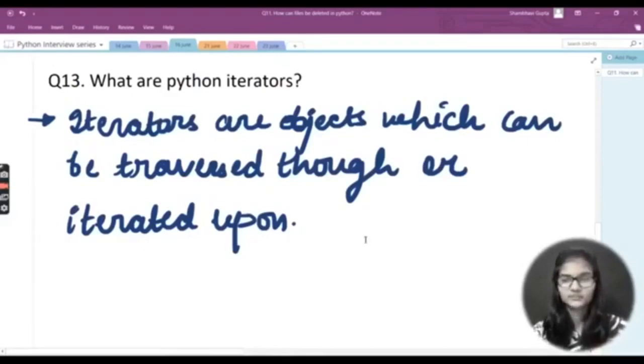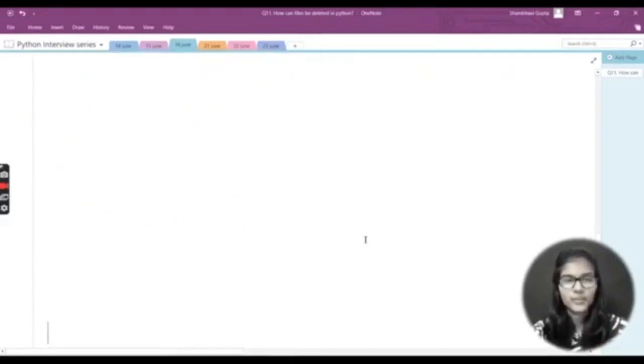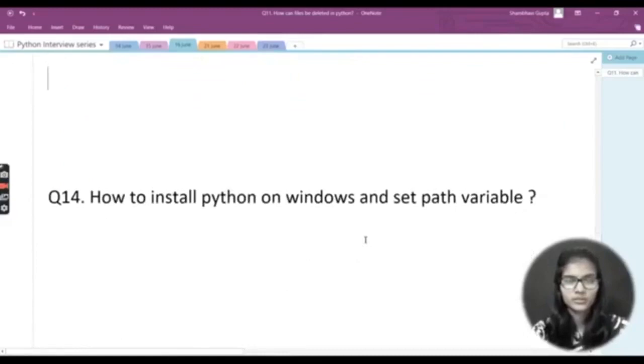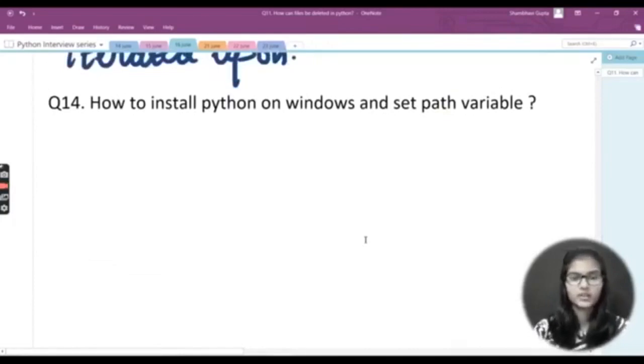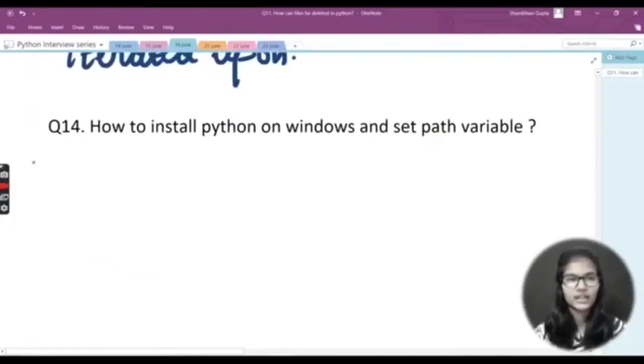Let's come to the next question. So come down. Okay, I'm so sorry, right here, and let me again come upside, right here. So my next question is how to install Python on Windows and set the path variable. Right, now my question is how we can install Python on Windows, and if we want to set a particular path variable, then how we can do that.